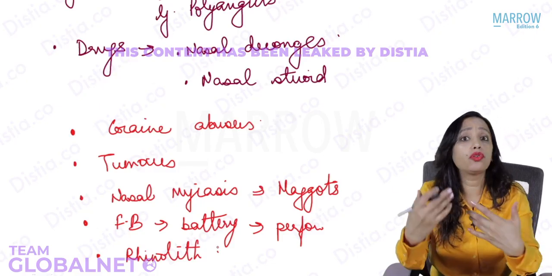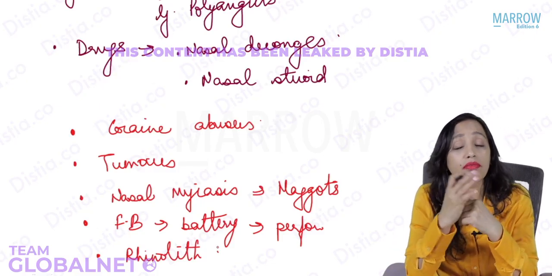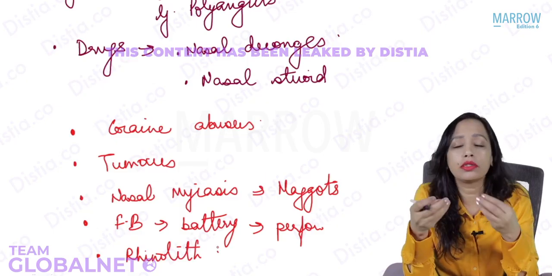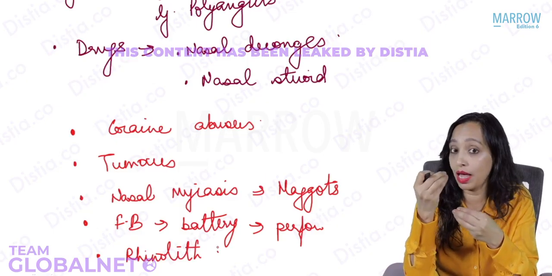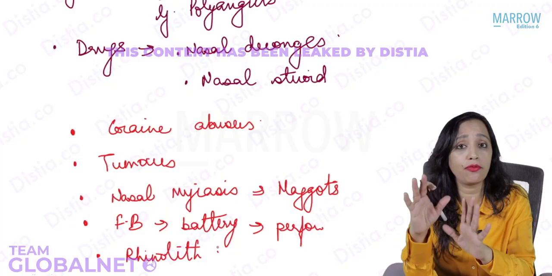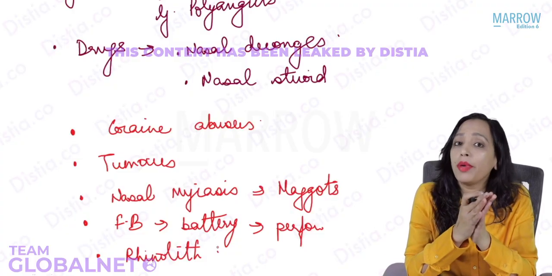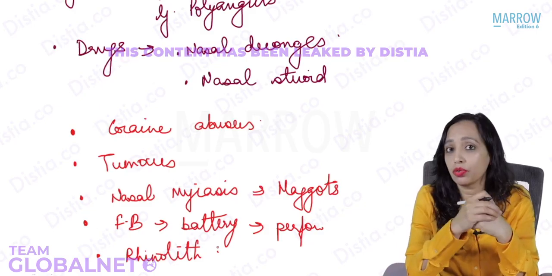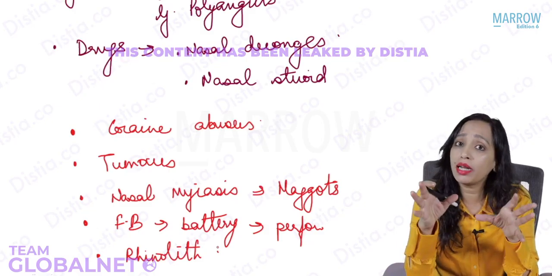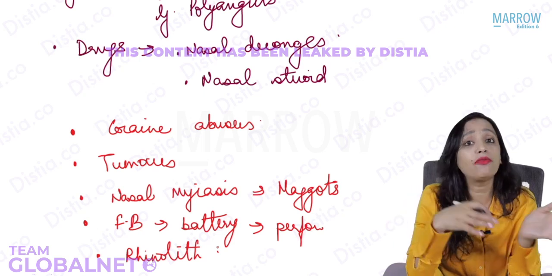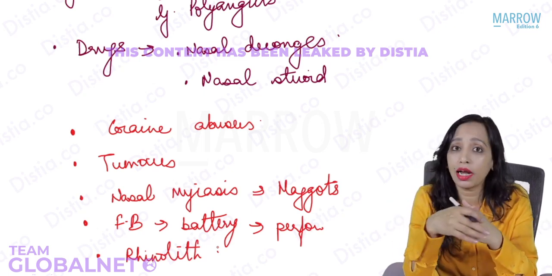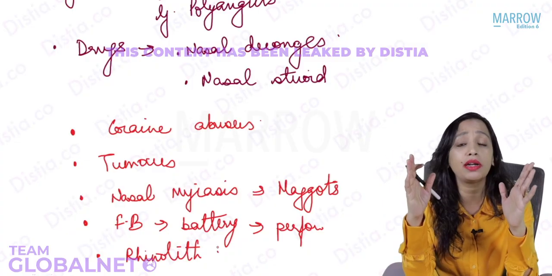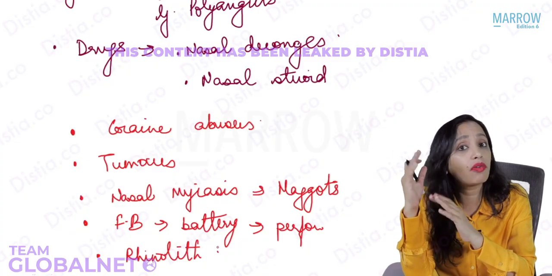A foreign body of the nose for very long. Does it happen? Very commonly it happens. Yes, many times parents have noticed that the child has put something into the nose, and they will bring the child. Many times the child is also smart enough, and will tell that I have put something into the nose. But usually many times they are playing with each other, and one child will put something in the nose of the other child, and the child will not know that something has happened. He will never tell the parents, and the foreign body will remain there for very long.